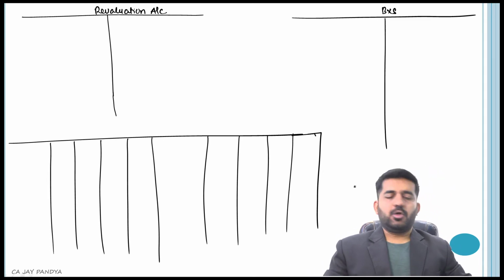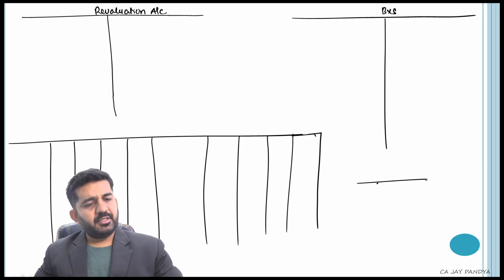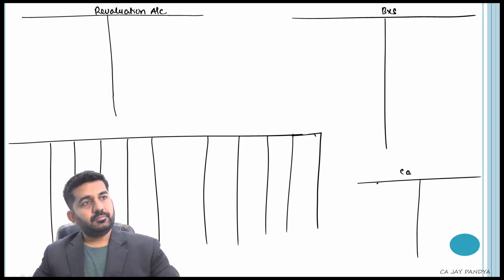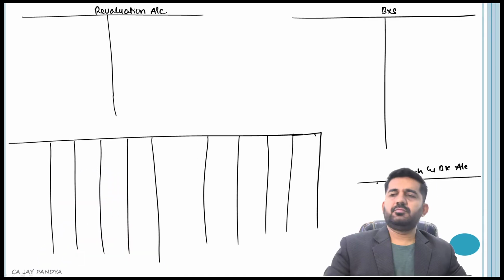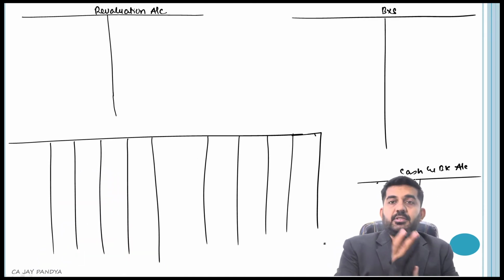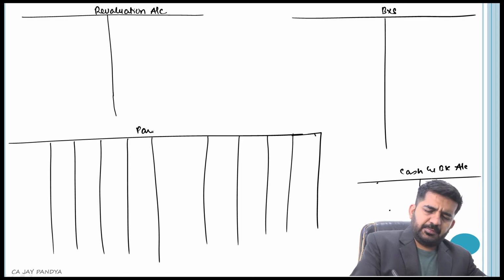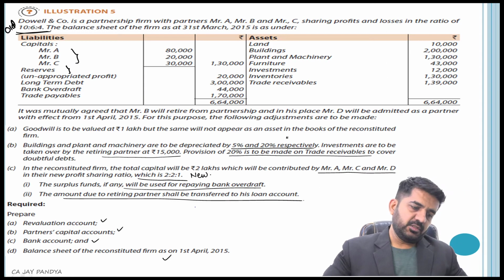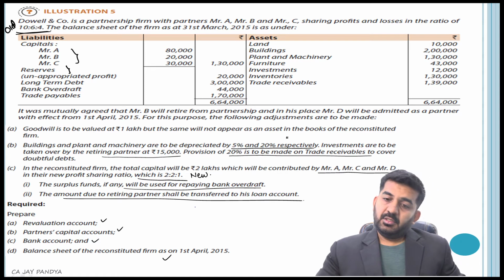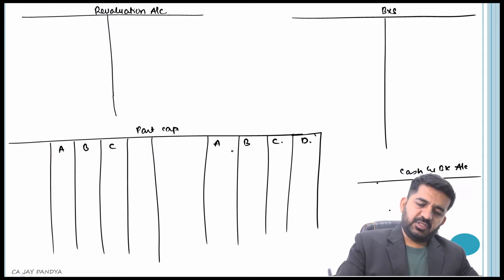And one more account which is required is nothing but cash account. So these are partners capital accounts, which are old partners A, B and C. Who is the new partner? His name is D. D will be the new partner.